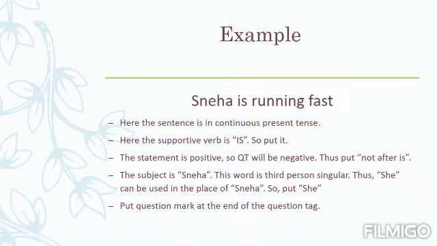This way, we have got three words. Is from the sentence. The sentence is positive, so we should make it negative, so we have put not. So is not. The short form of is not is isn't. And then for the word Sneha, we have put here she. So Sneha is running fast and its question tag will become isn't she. This is how we can make question tag of this statement.